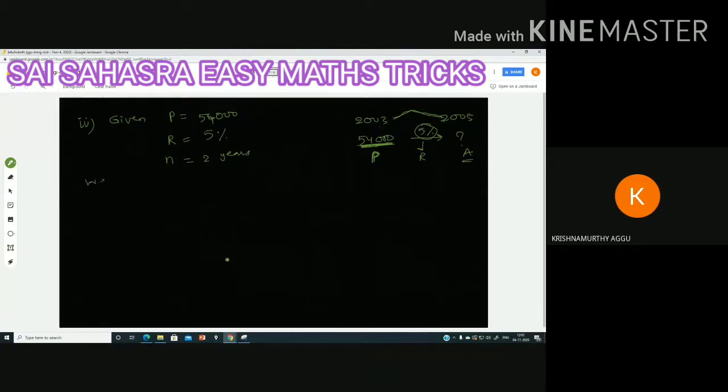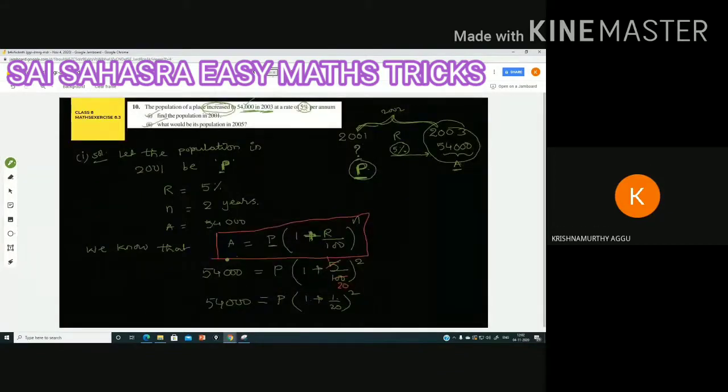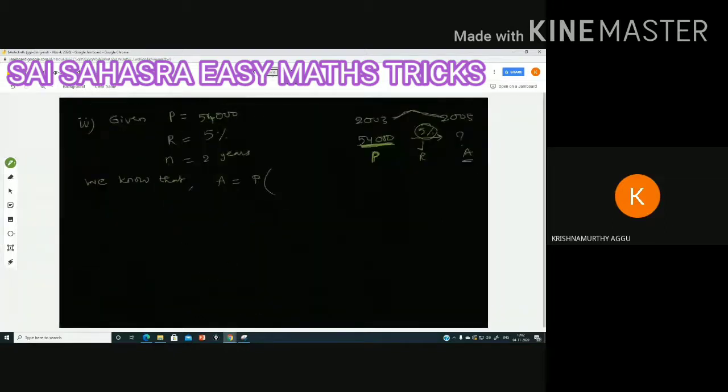We know that you have to get this idea, what is the relation among all these P, R, N. I am comparing with the compound interest concept only. That is why A is equal to P into, since the population is increasing as per the question, they are telling only increasing, so we can write A is equal to P into (1 plus R by 100) to the power of n.